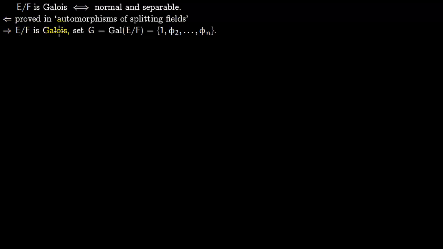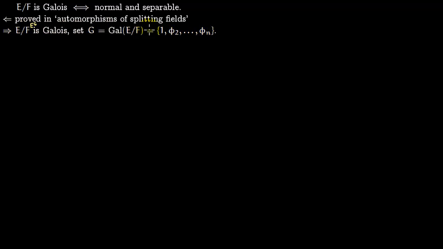So we are given a Galois extension, and say we are given a group, which is the group of automorphisms of E which fix F. This you set as G. So this F is nothing but E superscript G, precisely the field which is fixed by this group G. This group G consists of these automorphisms: the identity map, then phi1, phi2, all the way to phi n. So this is just the setup of this problem.